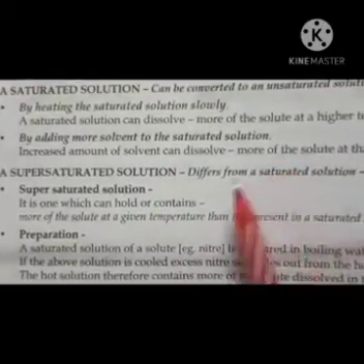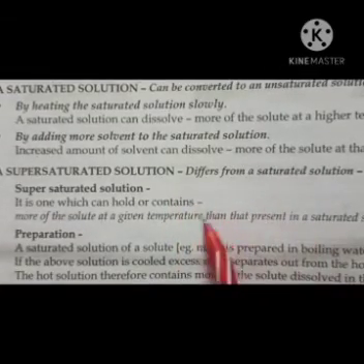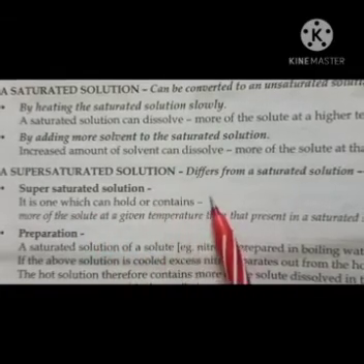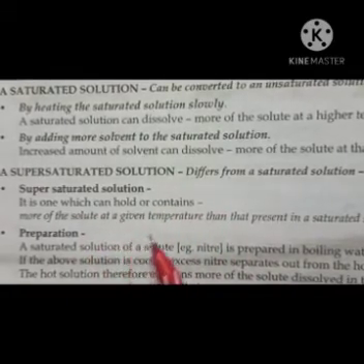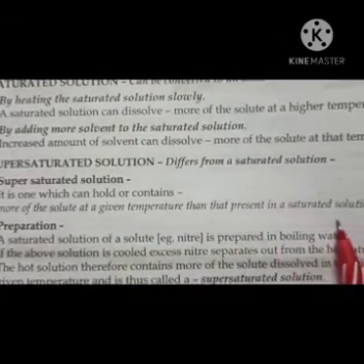Okay, now next is your supersaturated solution. It differs from a saturated solution. What is a supersaturated solution? It is one which can hold or contain more of the solute at a given temperature than is present in a saturated solution.